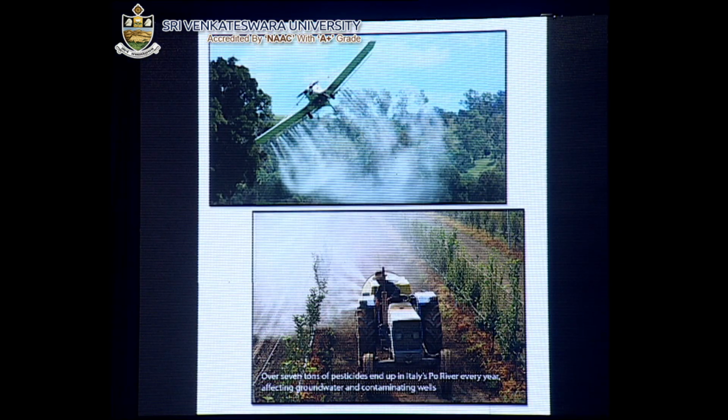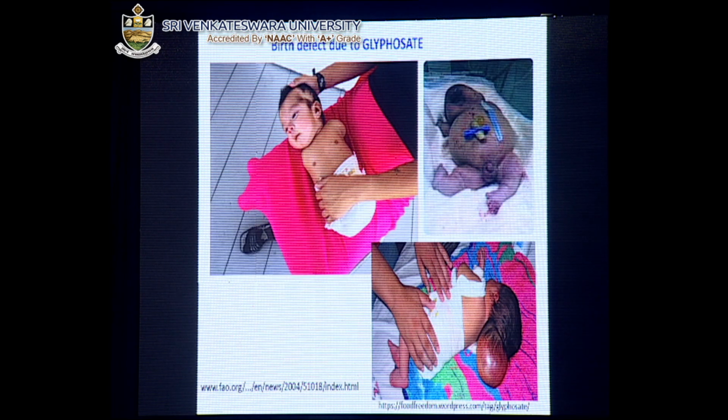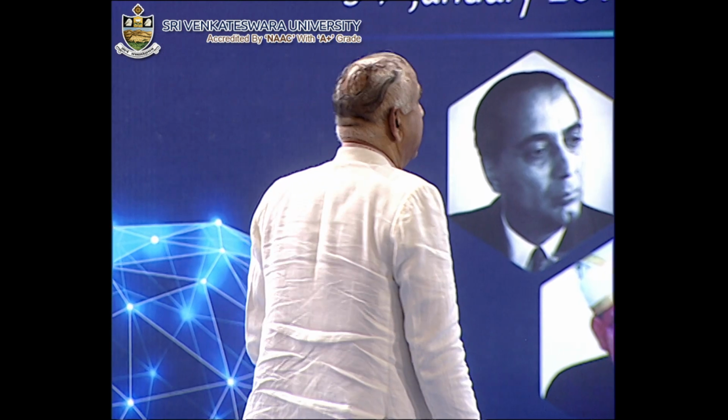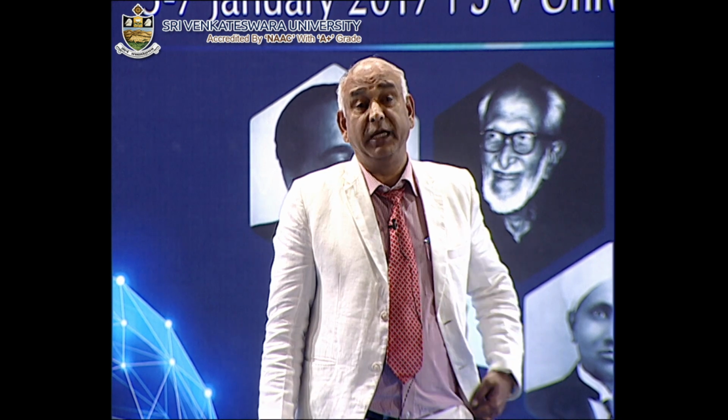Now this is another one, where you can see in agriculture how it is spread and how man gets the inhalation. This is some of the report we have seen from Karnataka, the Shimoga district, where the chemical used tremendously is glyphosate, and you can see the defects at the genomic level.